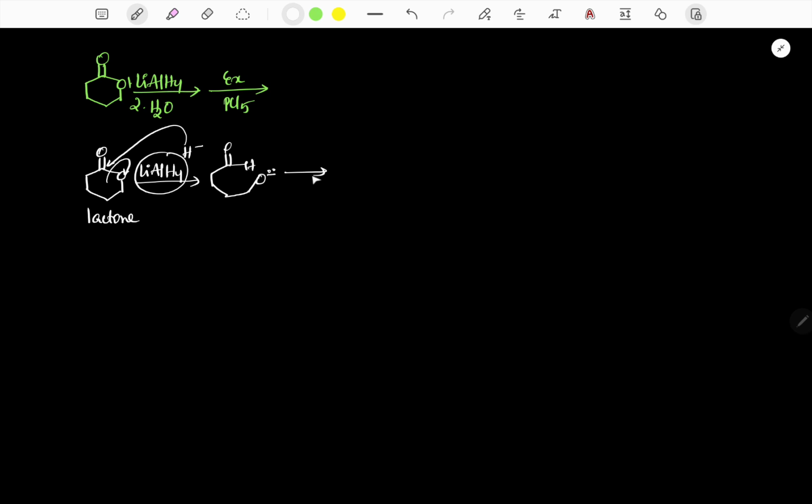Now this aldehyde again reacts with H minus, the pi bond shifts, and the corresponding product is O minus and O minus. After acidification the corresponding products are OH and OH. So this is a carboxylic ester reduction with lithium aluminum hydride.